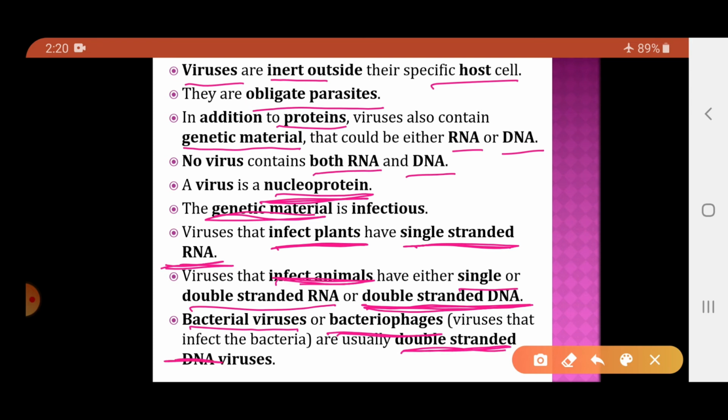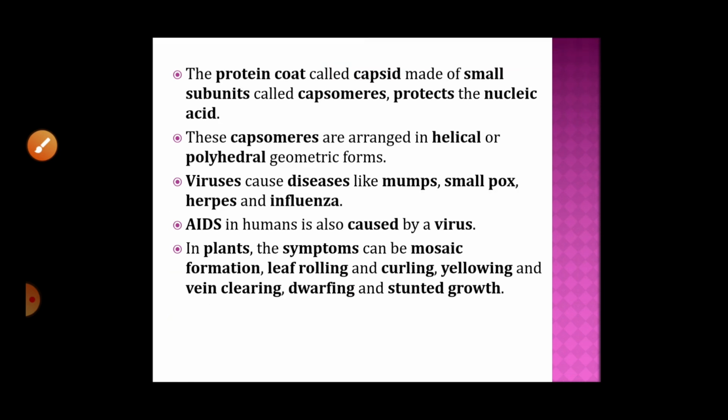This is a very, very important point. Plant viruses have single stranded RNA as the genetic material. Animal viruses have single or double stranded RNA or double stranded DNA as the genetic material. And bacteriophages have double stranded DNA as the genetic material.